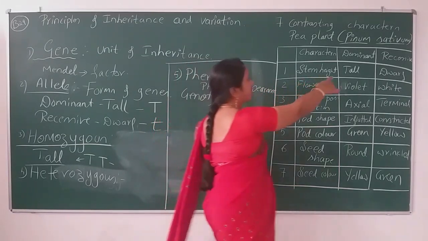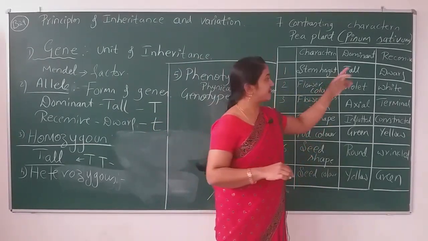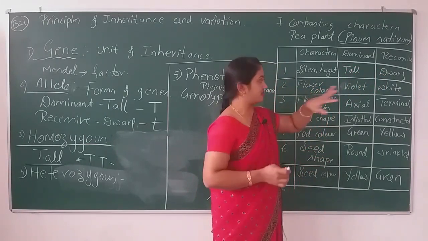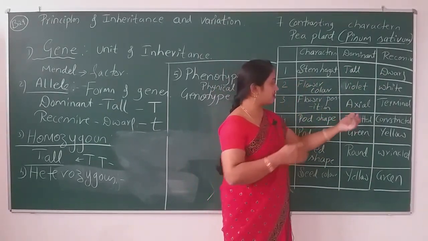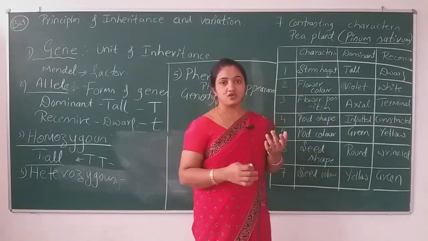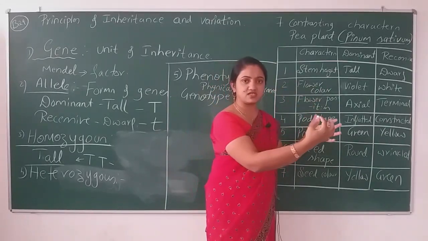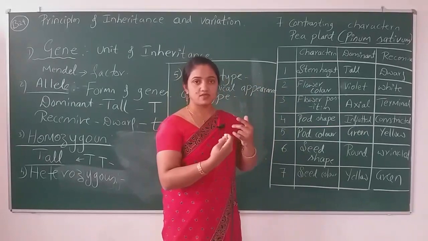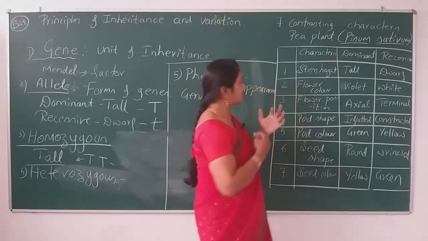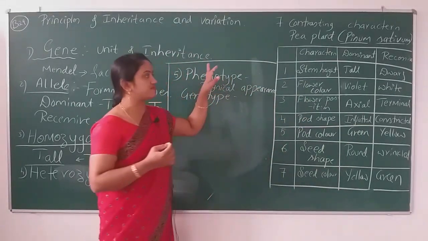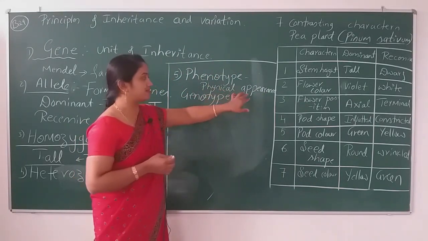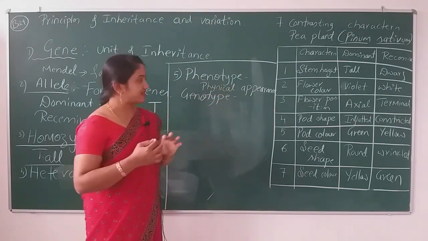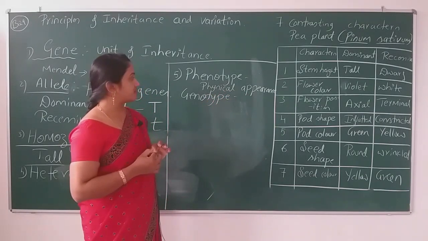We can see the tallness of the plant, the dwarfness of the plant, the color of the flower, or the position of the flower. Whatever characters appear is known as the phenotype of the organism, the physical appearance. And then what is genotype?